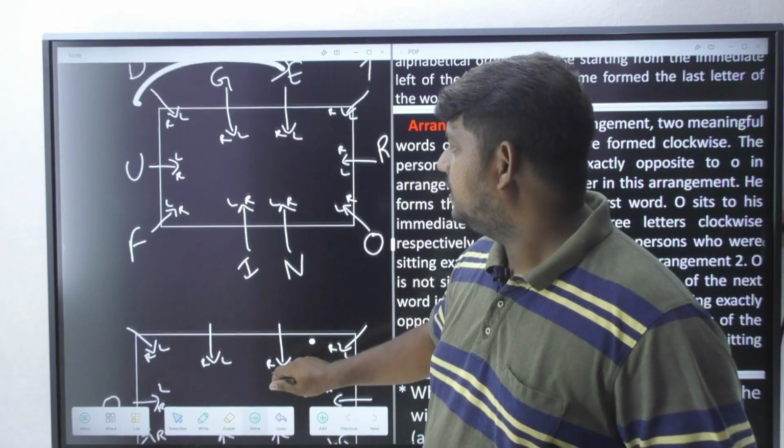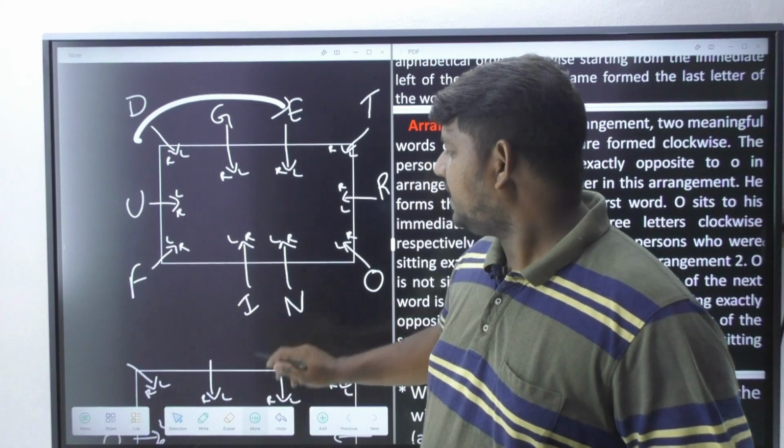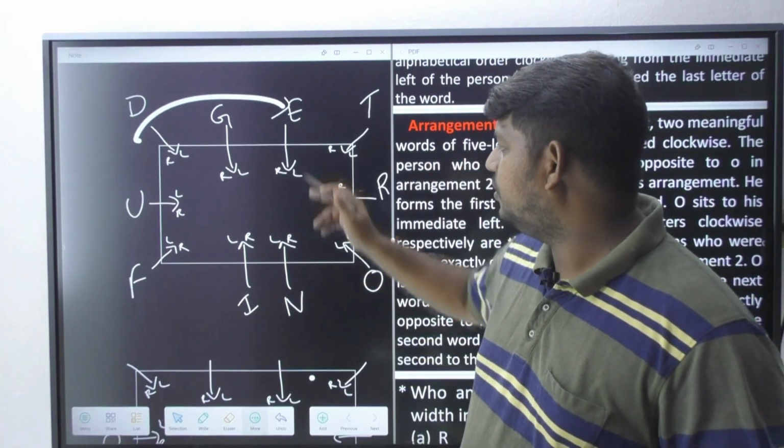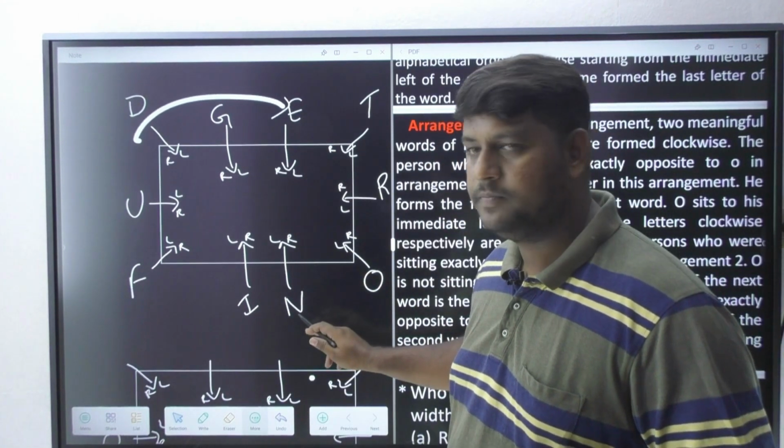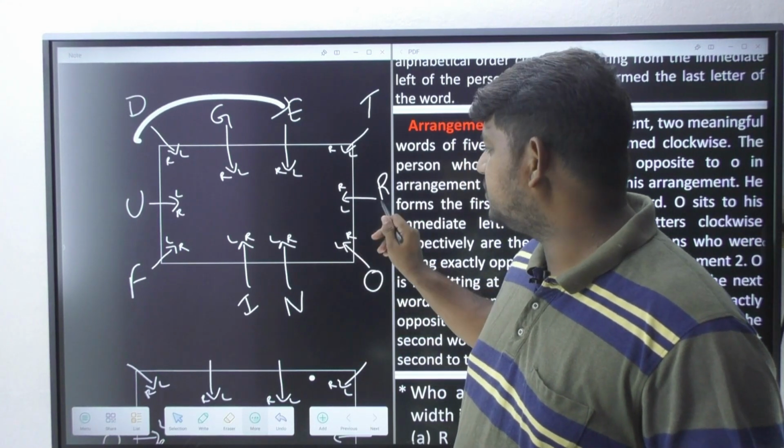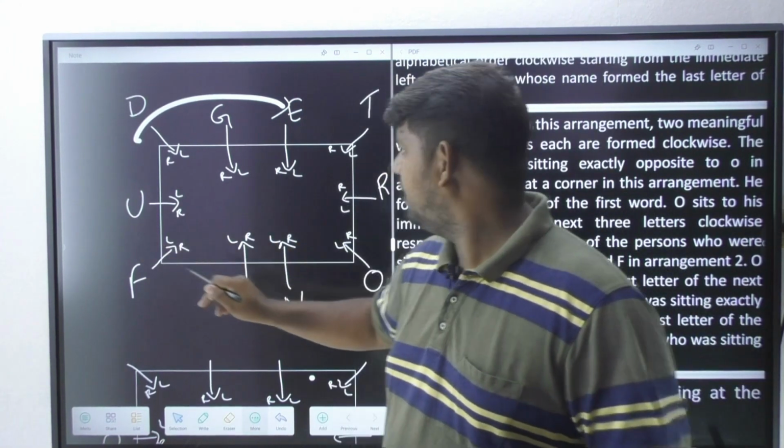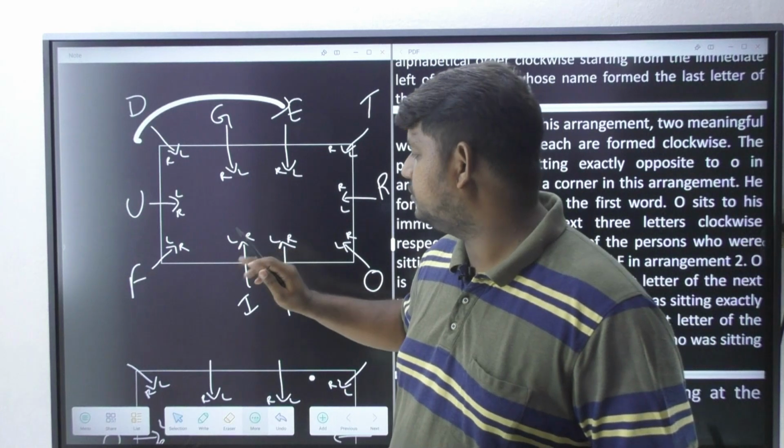Now let's observe who is going to come. Who is opposite to E? It is N. And who is opposite to R? It is U. And who is opposite to F?